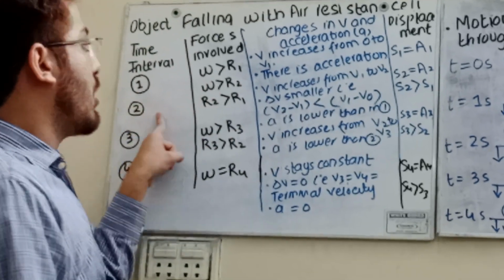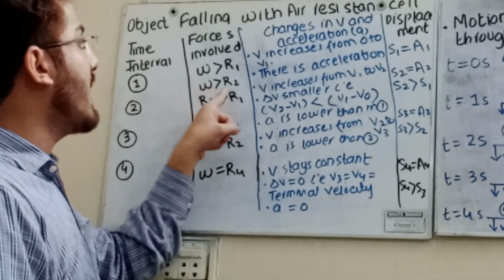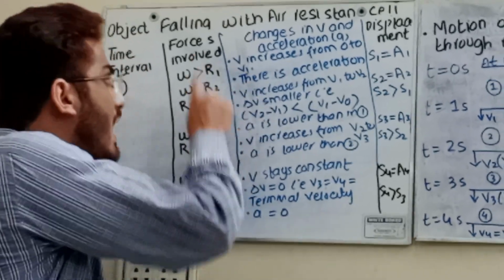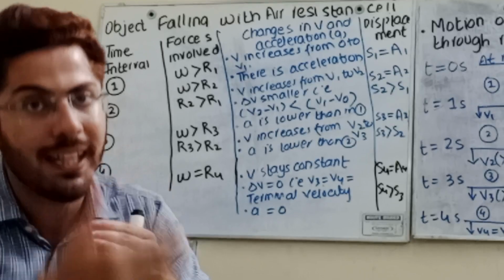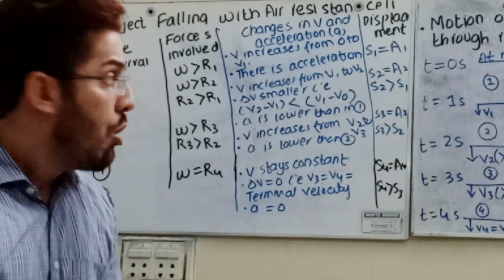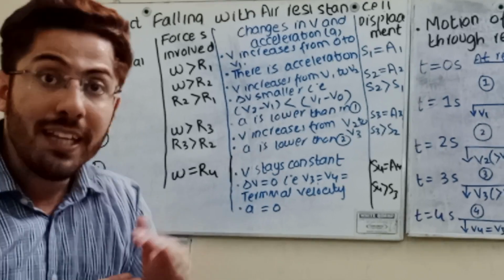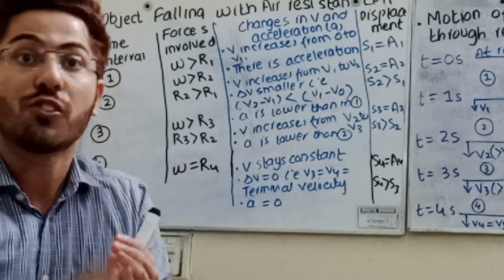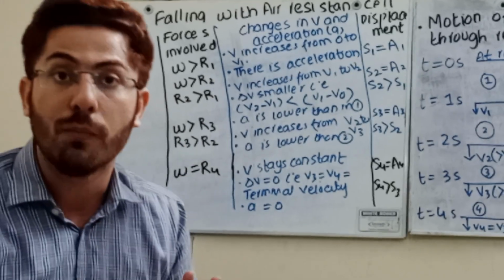At 2 seconds, again weight is greater than the air resistance, but this air resistance is greater than the previous R1 as the speed increases. Again speed increases from V1 to V2. Now delta V is smaller, meaning this change V2 minus V1 is smaller than V1 minus 0. What does it mean?